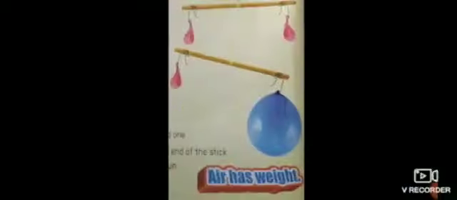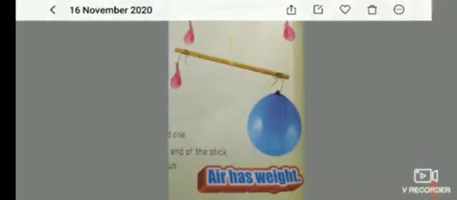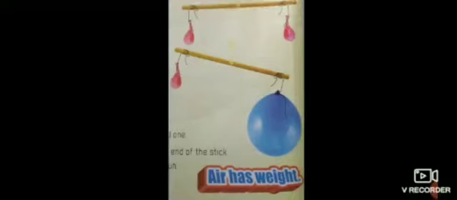Now let us see another property of air, that is, air has weight. Take a uniform rigid stick, two deflated balloons of the same type and size, one inflated balloon, and a piece of thread. Suspend the stick at the center. Tie the deflated balloons with pieces of thread at each end of the stick as shown in the figure. Make sure that both the balloons are at equal distance from the center. Observe the position of the stick.